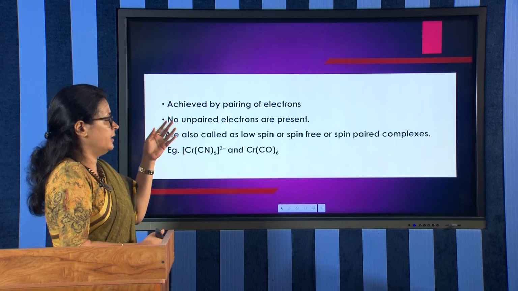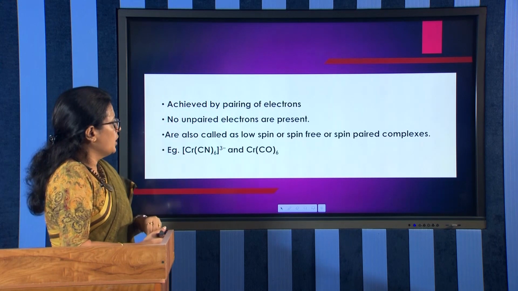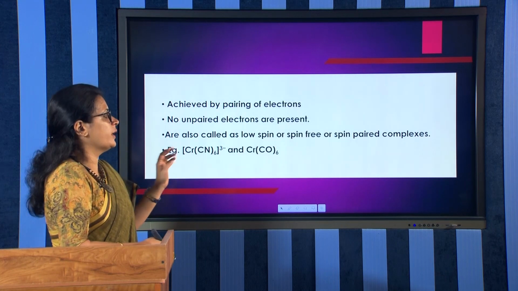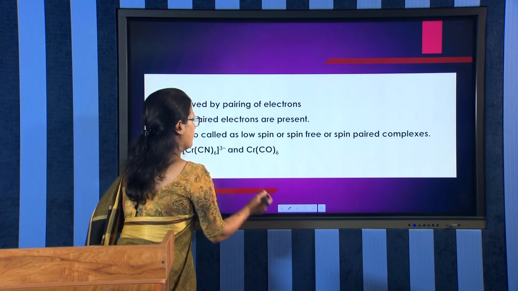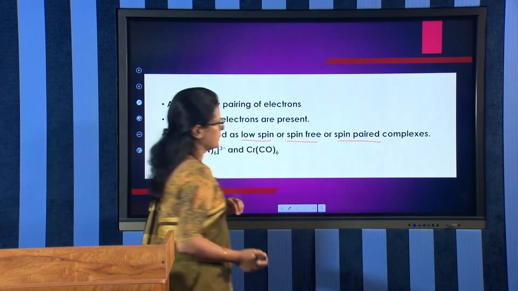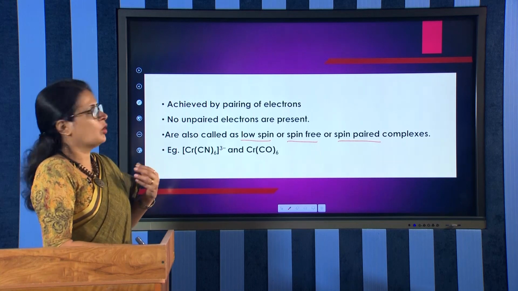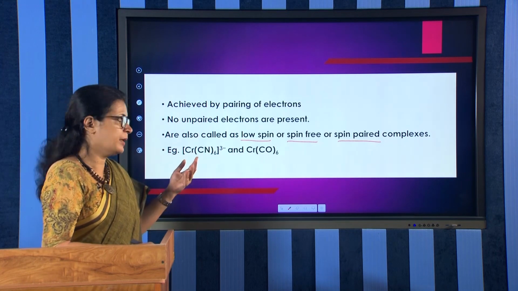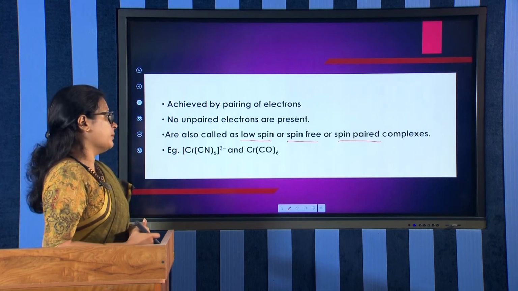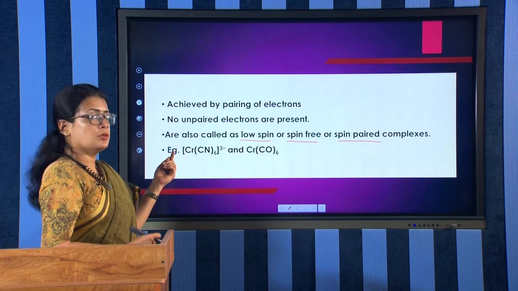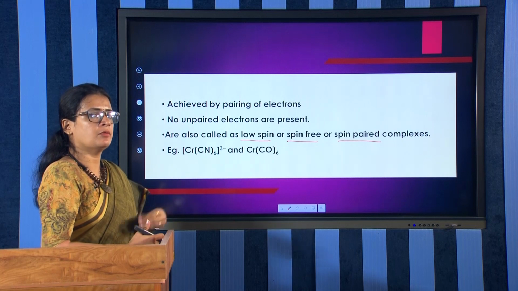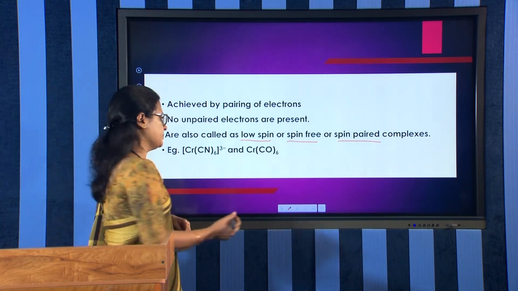That is, it is achieved by pairing of electrons. There are no unpaired electrons present in the complex, and they are also called low spin, spin free or spin paired complexes. So, inner orbital complexes are also called low spin, spin free or spin paired, and examples are [Cr(CN)6]3- and [Cr(CO)6]. These are all examples of inner orbital complexes.